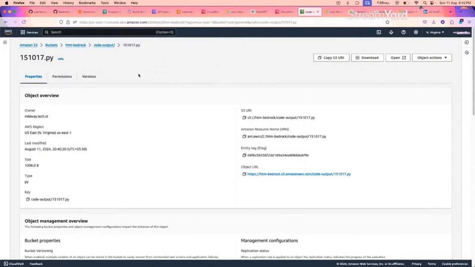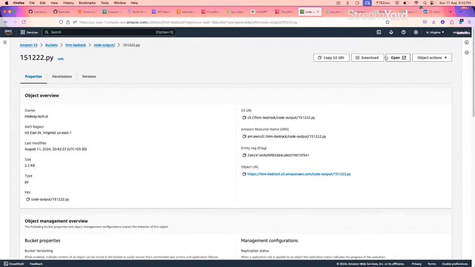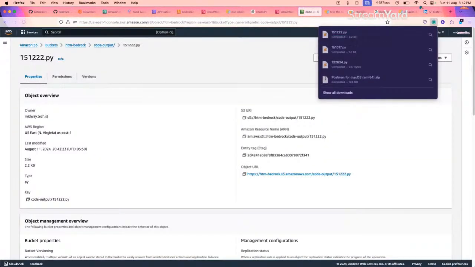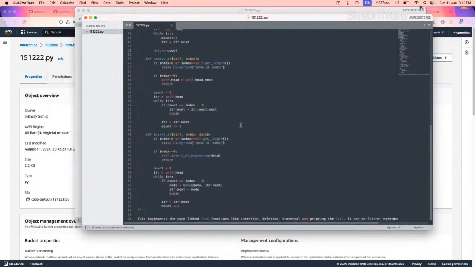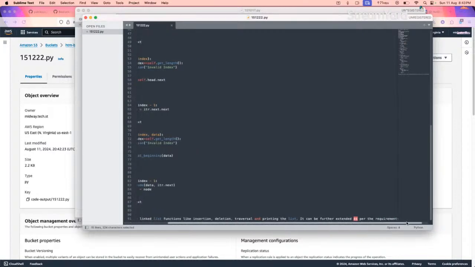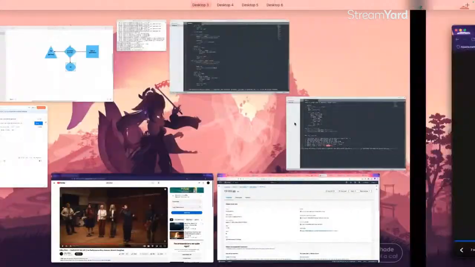So here in my S3 bucket, I have one more file which is generated at this particular timestamp. Let's see this. I'm opening it, downloaded. Here is the Python code to implement a linked list. Again, it will give the instructions. This will implement the core linked list functionality like insert, delete, traversal, printing the list, and it can further be extended.